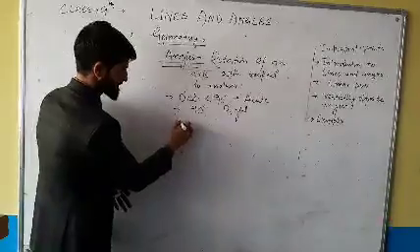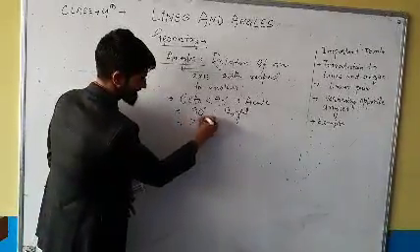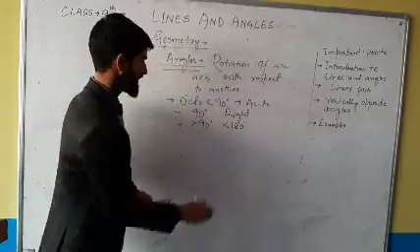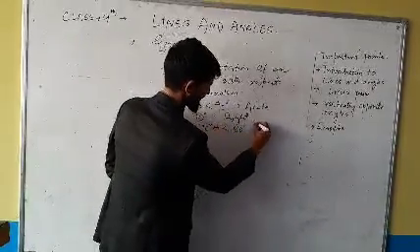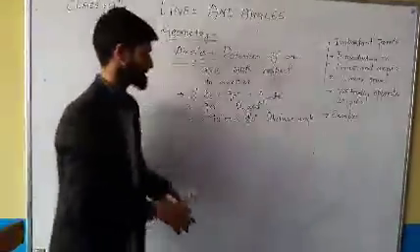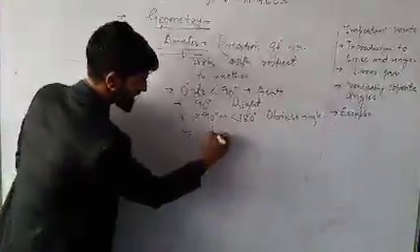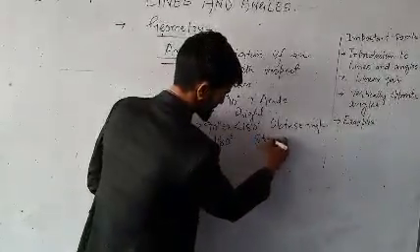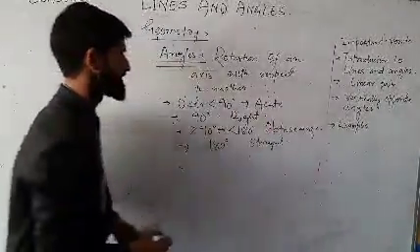Another type of angle: if the angle is greater than 90 degree but less than 180, it's called an obtuse angle. If we have an angle exactly 180 degree, then it's got a special name, it's a straight angle.